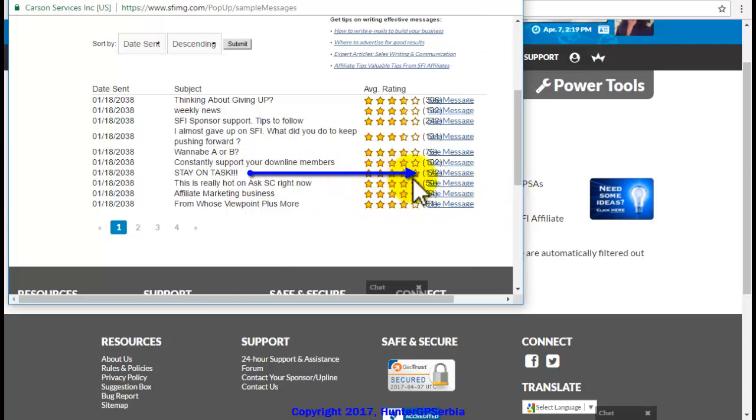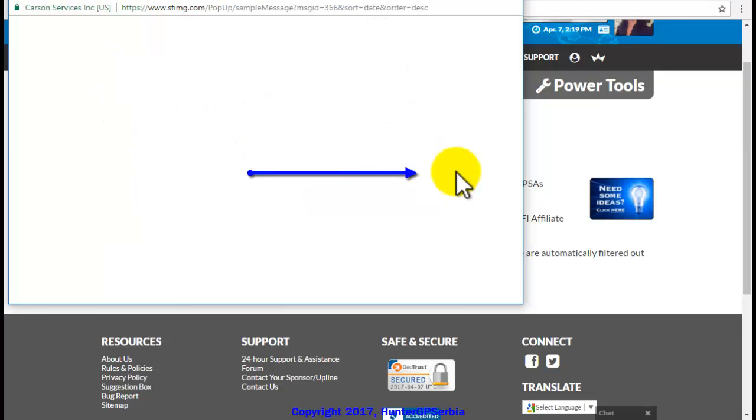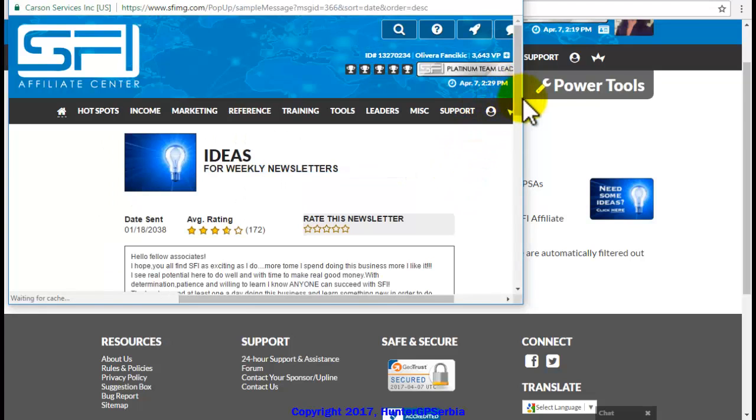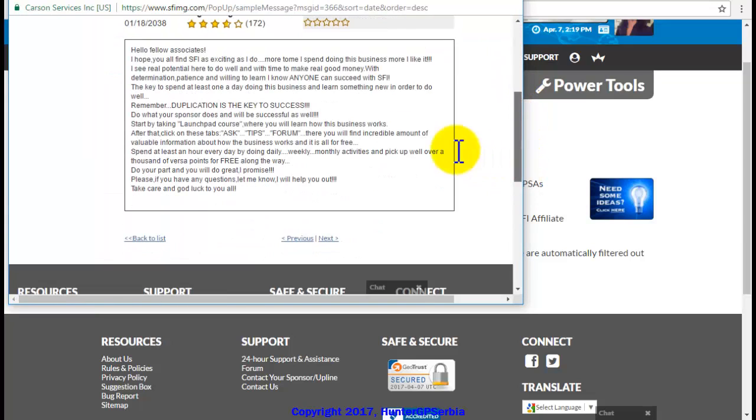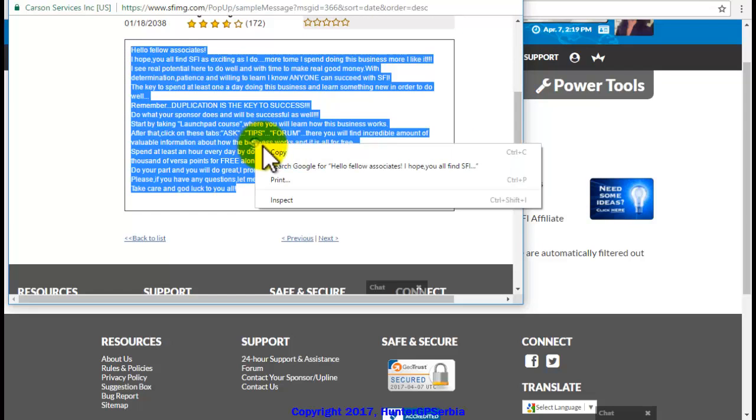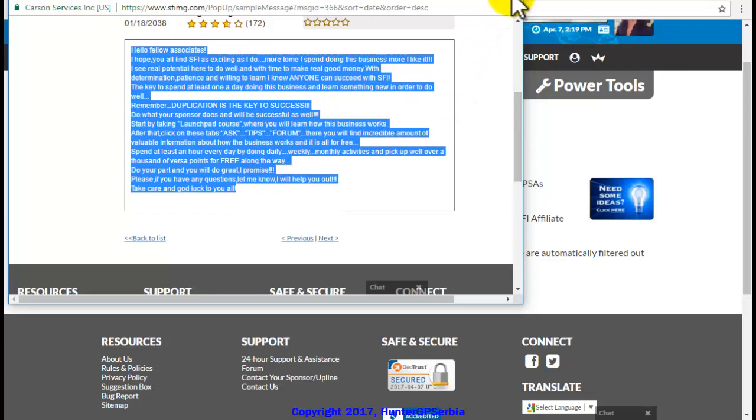Let us use one of them. Click on the See Message button and an example of the message will be opened. We will simply copy and paste its content.